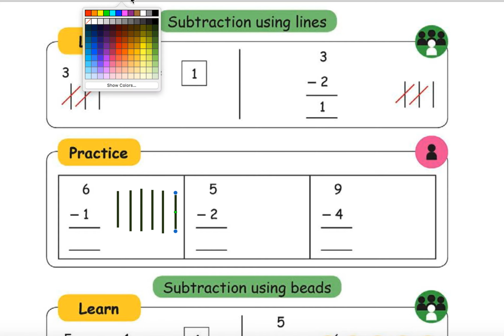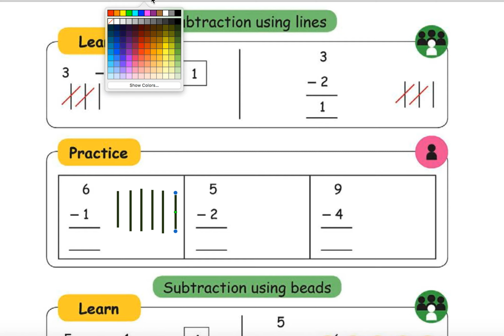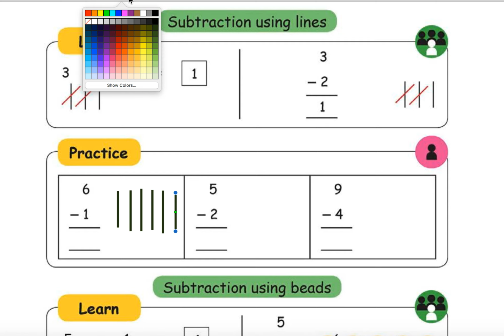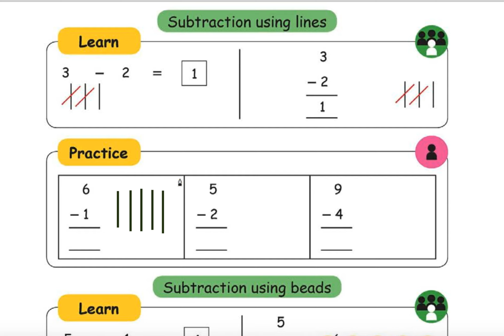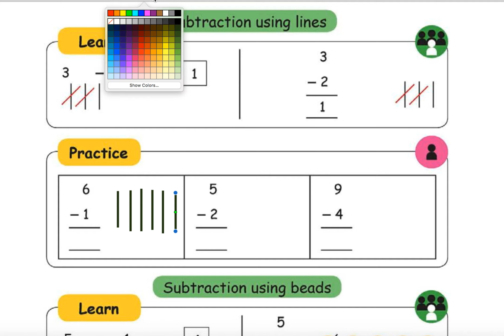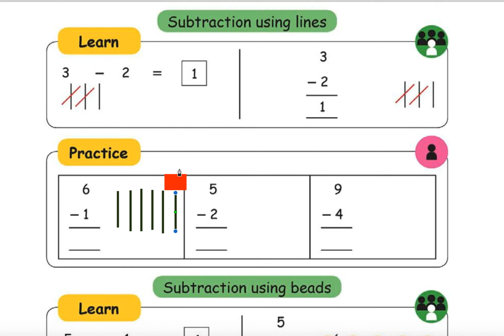Strike away with a different color. Which color? Which color? Which color? 1, 2, 3, 4, 5, right?